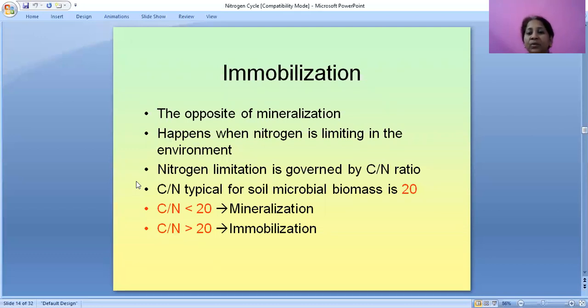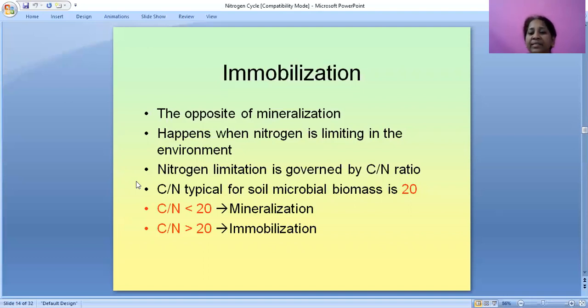Immobilization. What is immobilization? It is the opposite of mineralization. In mineralization, organic nitrogen is converted into inorganic ammonia. The opposite happens when nitrogen is limiting in the environment.